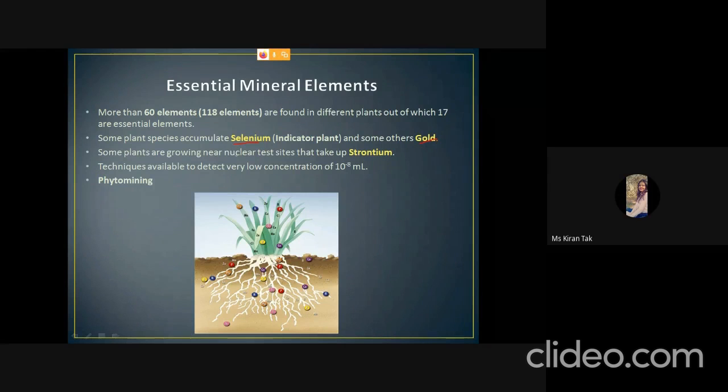And if the plant grows near the nuclear test sites, then sometimes strontium can also be accumulated in the plant. And there are different techniques that can be used to detect a very low concentration, that is 10 raised to minus 8 milliliter of concentration can also be detected. And when these accumulated elements are extracted from different parts of the plant, then this type of extraction is called phytomining.